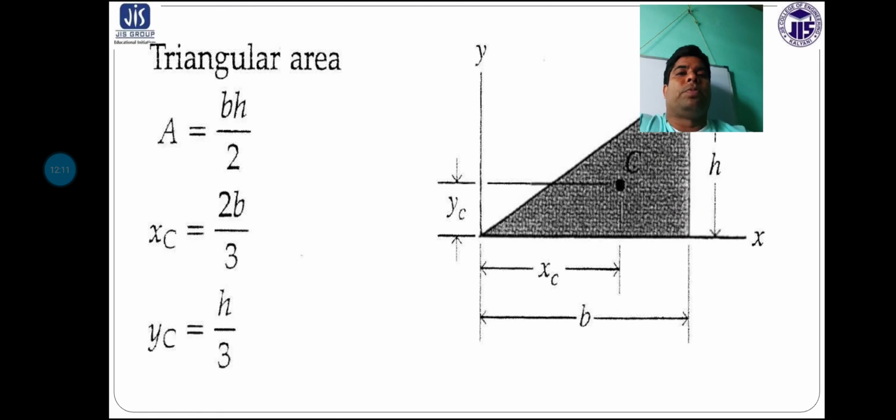Triangular area. We know that the area is half base into height, so 1 by 2 into b into h. According to the x-axis, x will be 2b by 3, and according to the y-axis, that value will be h by 3.